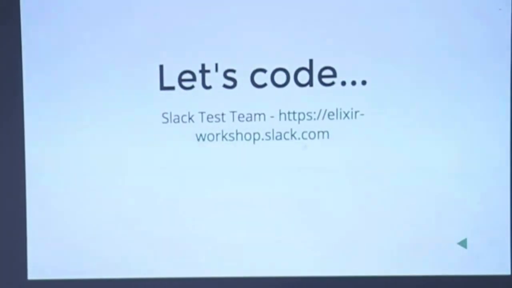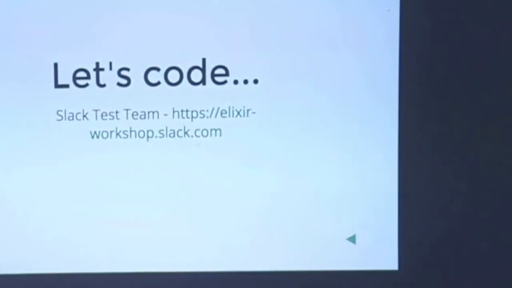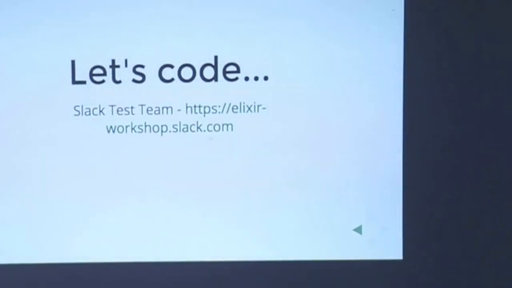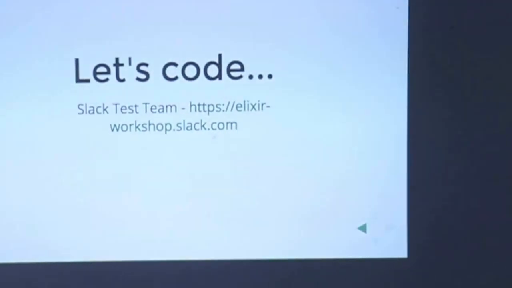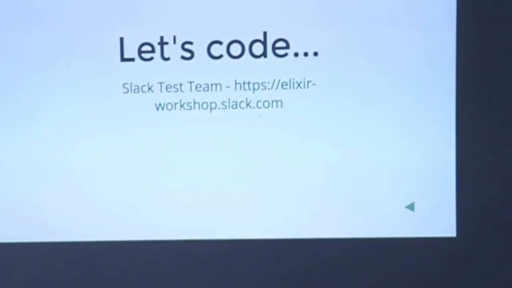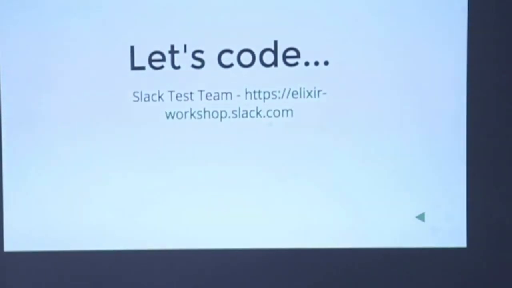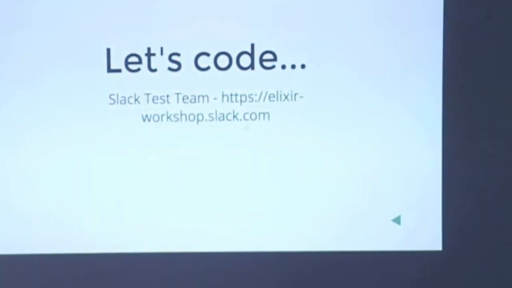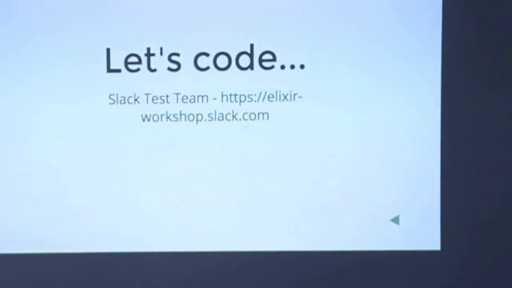So that's the test team that I have created. If you go to elixir-workshop.slack.com, we can do this after lunch. We'll just break for lunch and then we'll do it. But if you go to that, you can send a request to join the team, and then you can create bot users under that. Right? That's it.